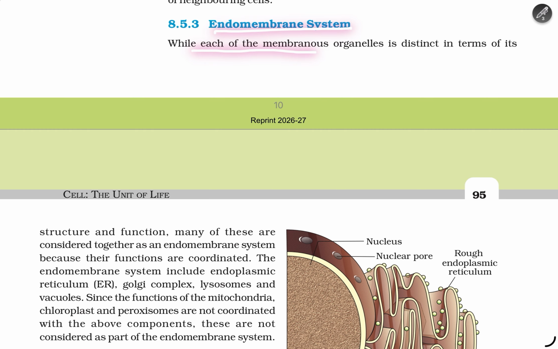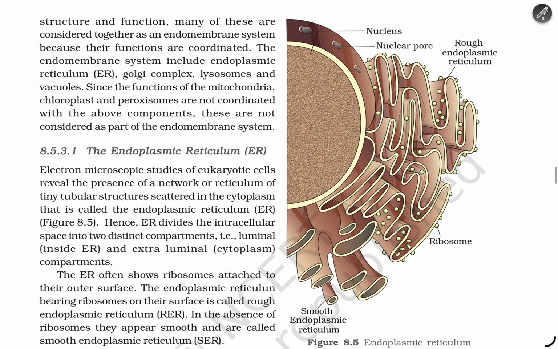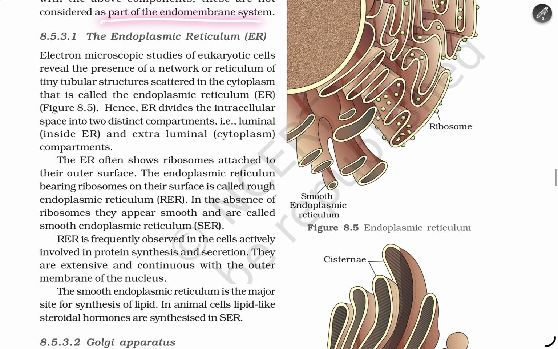The endomembrane system. While each of the membrane-bound organelles is distinct in terms of its structure and function, many of these are considered as part of an endomembrane system because their functions are coordinated. The endomembrane system includes the endoplasmic reticulum, Golgi complex, lysosomes and vacuoles. Since the functions of the mitochondria, chloroplasts and peroxisomes are not coordinated with the above components, they are not considered as part of the endomembrane system.